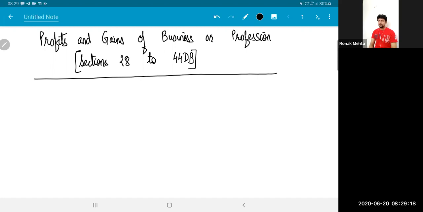So the question will begin with the net profit given to you, and then there'll be about 15-20 adjustments. Those adjustments are standardized. There will be a few adjustments which are repetitive. There will be one adjustment on depreciation. There will be one adjustment on provision for gratuity, provident fund provisions. There will be one adjustment based on section 43D, deduction allowed on payment basis only. There will be one adjustment based on some case law.